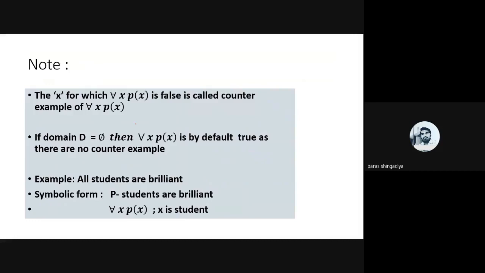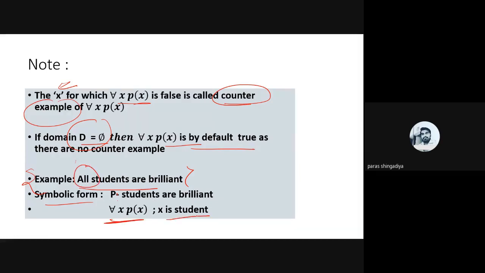After that, a value x where P(x) is false, means ∀x P(x) is false, such a value is known as a counterexample of ∀x P(x). And if there is no such value in the domain, then by default we consider ∀x P(x) as a true value, because there is no counterexample. Here one example is given: all students are brilliant. Now we can convert it to symbolic form. If P means a student is brilliant, then we consider all students, so it will be defined as ∀x P(x) where x is a student.